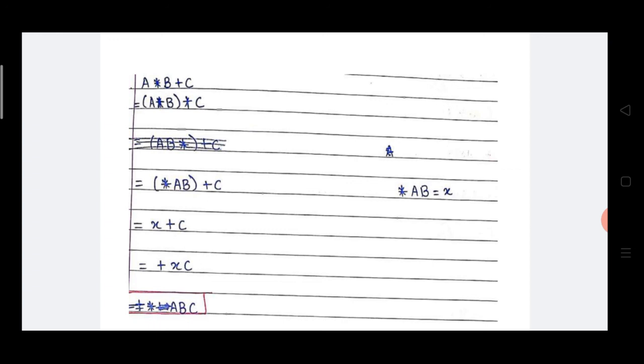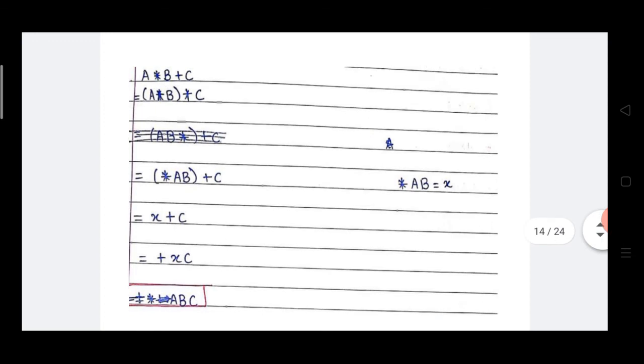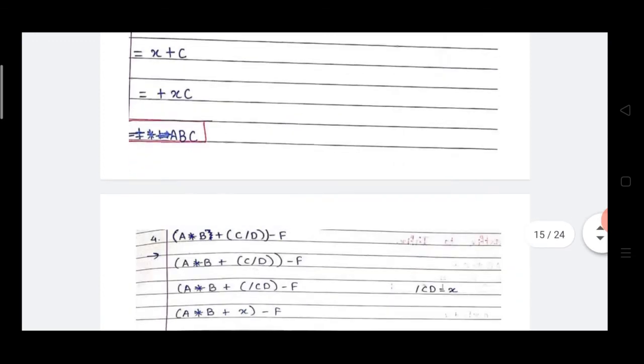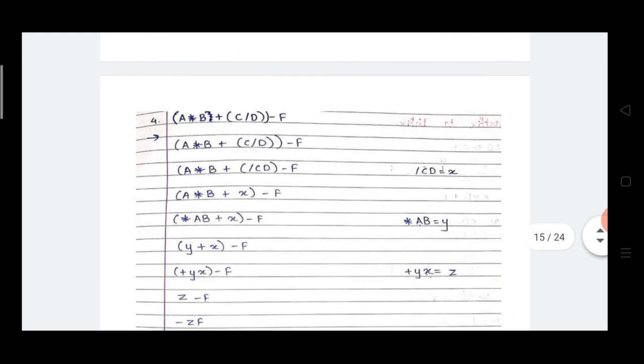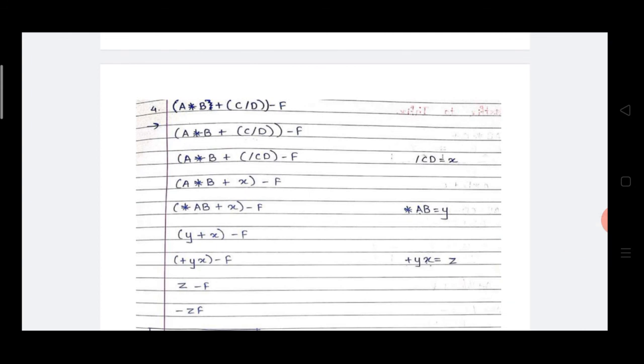X plus c. X plus c is in infix format, which is converted into prefix format. How to convert? Just write the operator before the operands. Plus x c. Okay, plus x c. What is meant by x? X means into a b. Plus write as it is, then write into a b, then write c. Then what is the output? Plus into a, b and c. This is the final output.